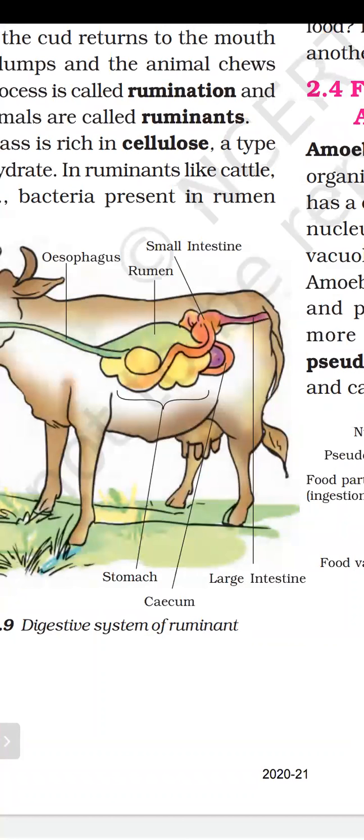You can clearly see with the help of the diagram, and one part is known as rumen. Then there is the small intestine, cecum, and large intestine. But in the human digestive system, or in the human stomach, there is no rumen and no cecum. These are the different parts which are the main parts of the digestive system of a ruminant. So let's start.